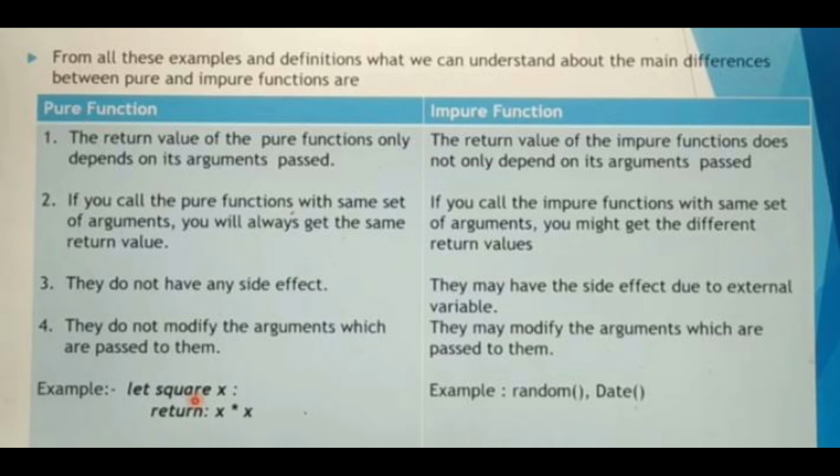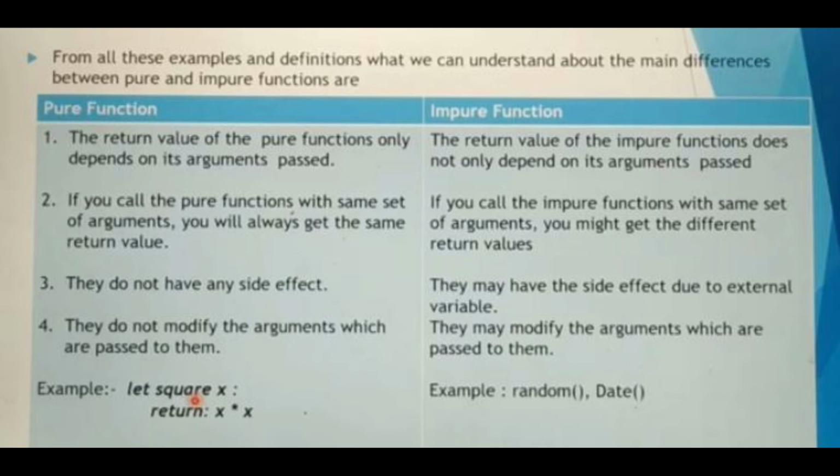First point: the return value of a pure function only depends on its arguments passed. In an impure function, the return value does not only depend on its arguments passed. So here the result also depends on some external variable. Second point: if you call a pure function with the same set of arguments, you will always get the same return values. In impure functions, if you call the impure function with the same set of arguments, you might get different return values.